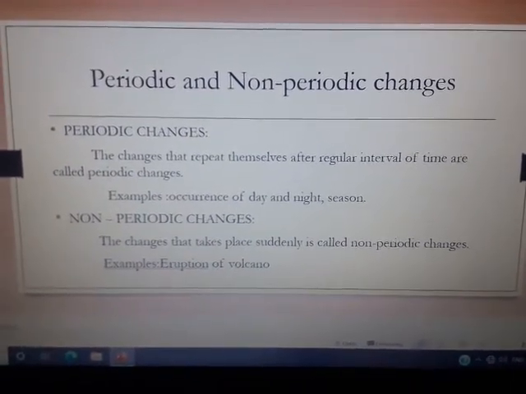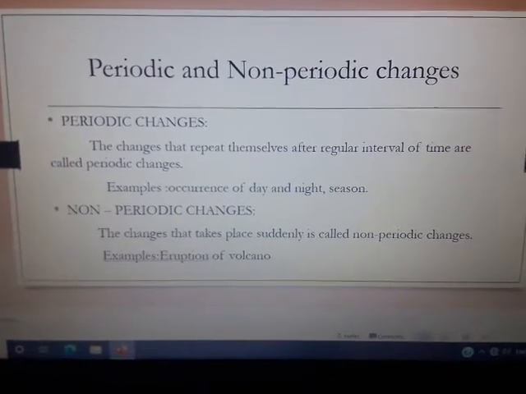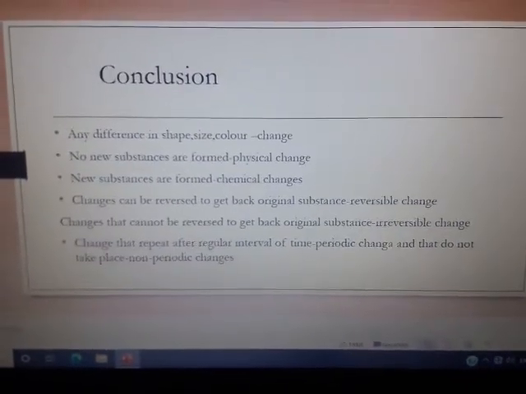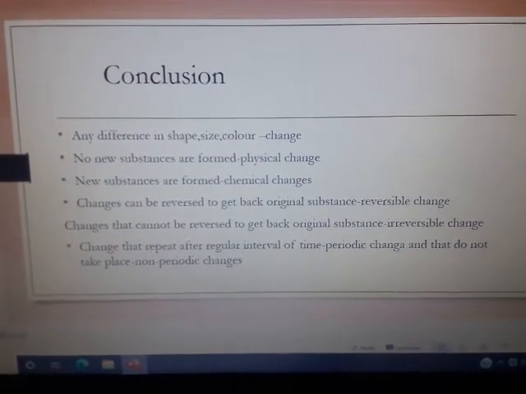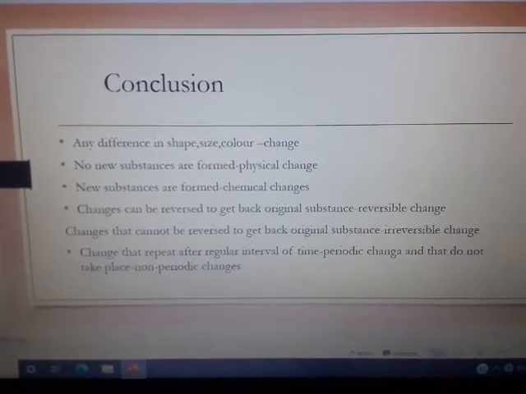So it is an example of non-periodic changes. So the changes around us lesson conclusion. So any difference in shape, size and color is referred to as change.